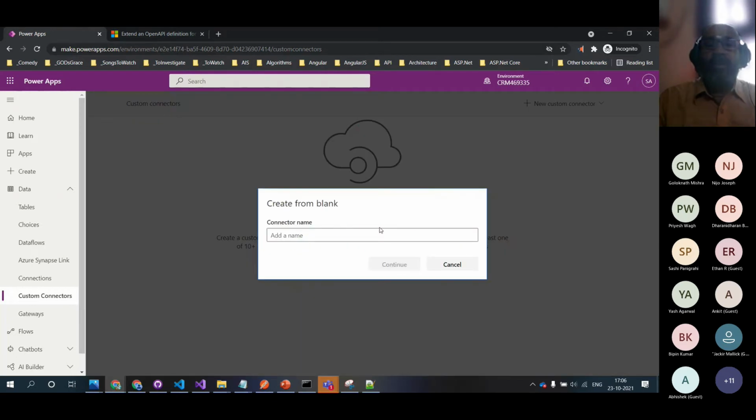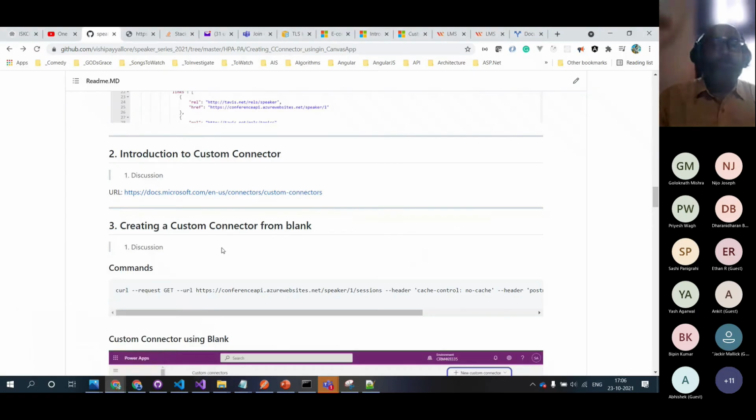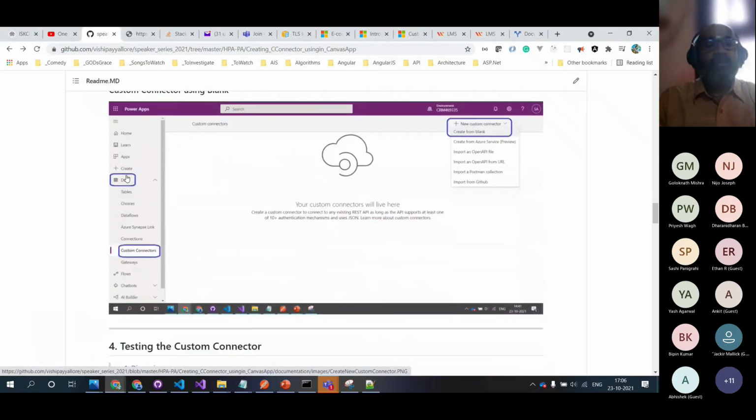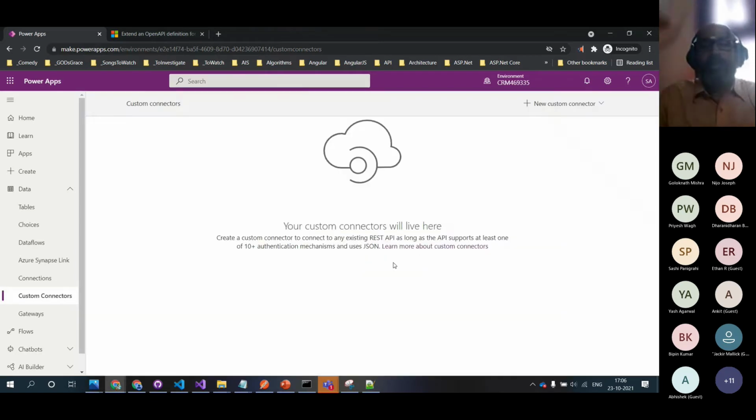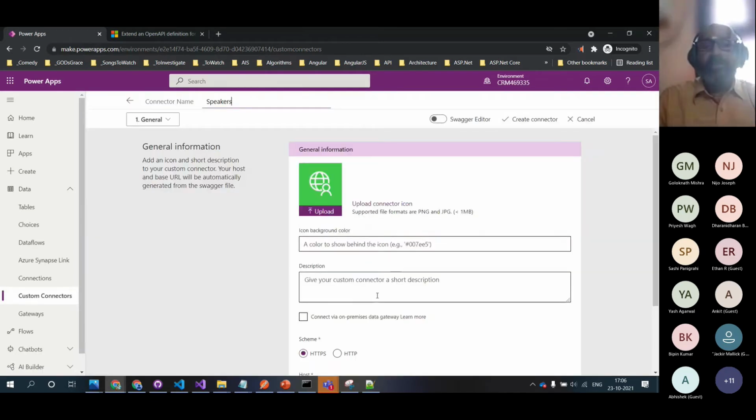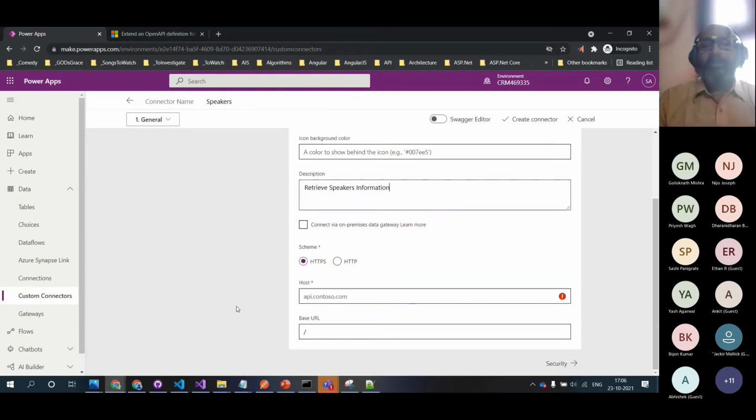So first we will create this blank connector, and I want to go step by step. We'll select Data, Custom connectors, Create from blank. Here I'm giving the connector name, I'm calling it Speakers, and some information. And here, connect via on-premises data gateway, we are not doing that.